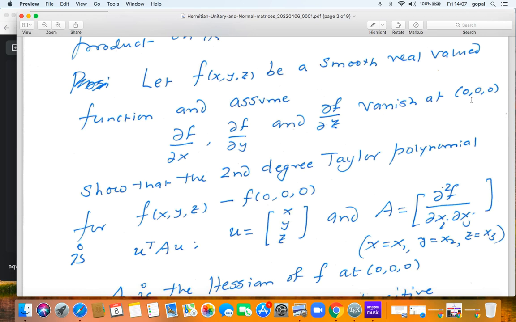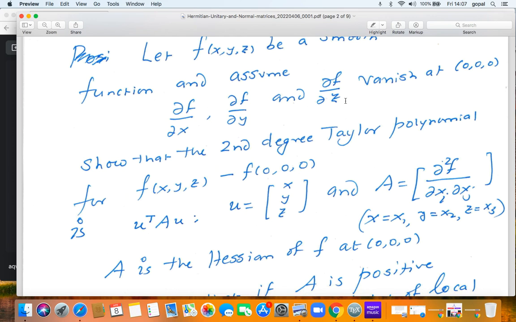In other words, you are going to begin to study the maxima and minima properties of the function. How do you find the maxima and minima of a function of three variables? Calculate the first partial derivatives and then find out where they become 0. Just for simplicity of notation, I'm assuming that the first partial derivatives del f by del x, del f by del y, and del f by del z are 0 at the origin.